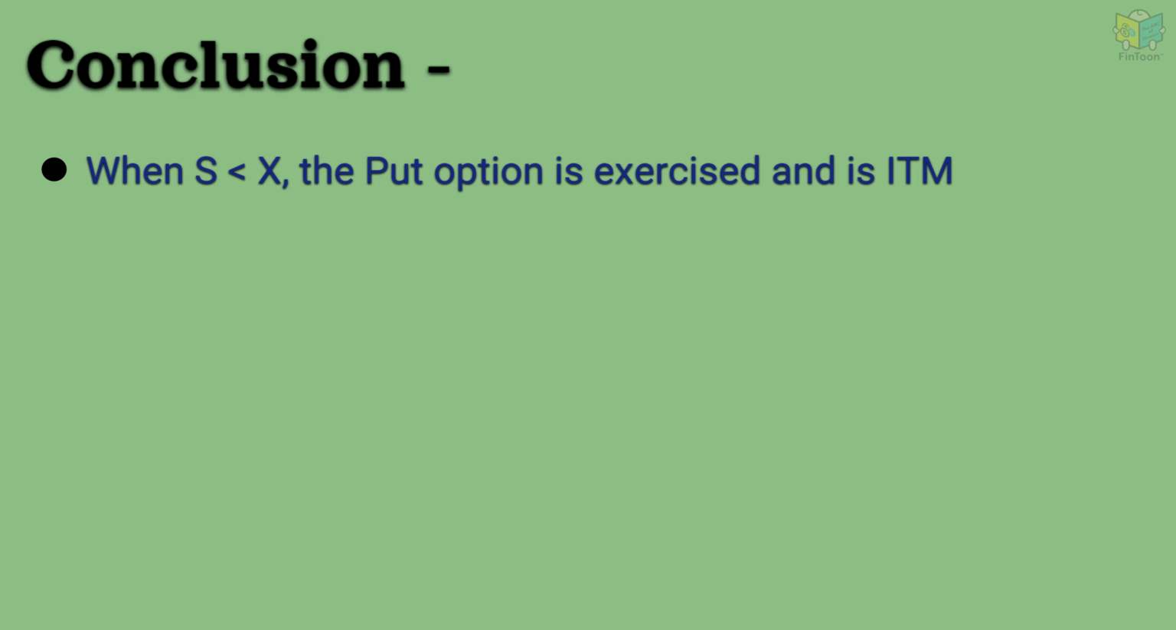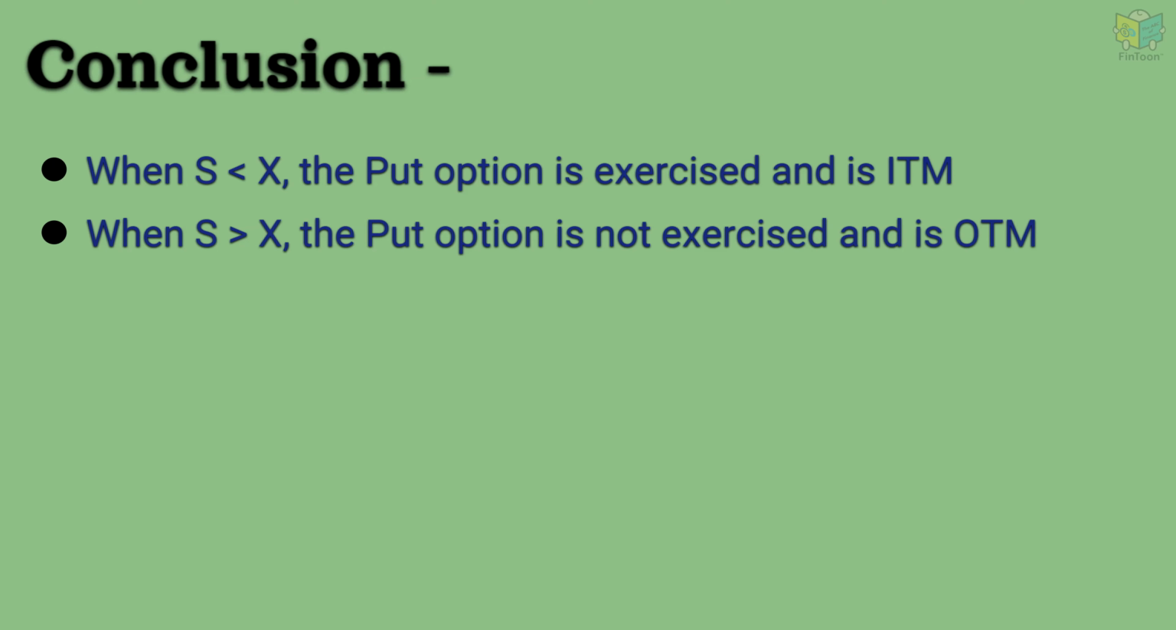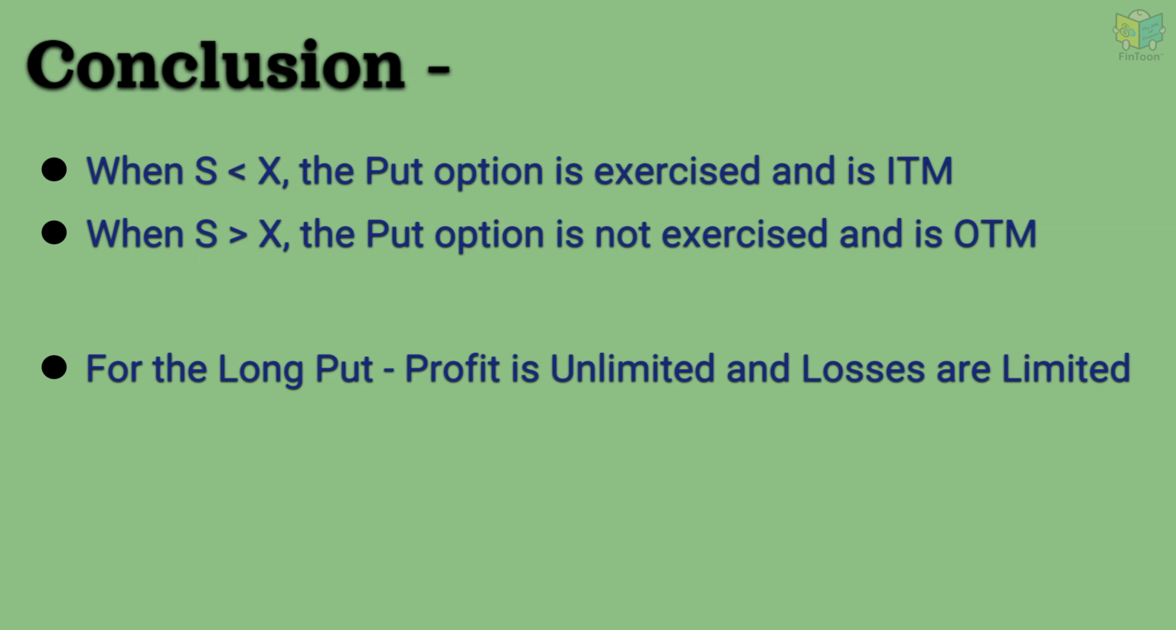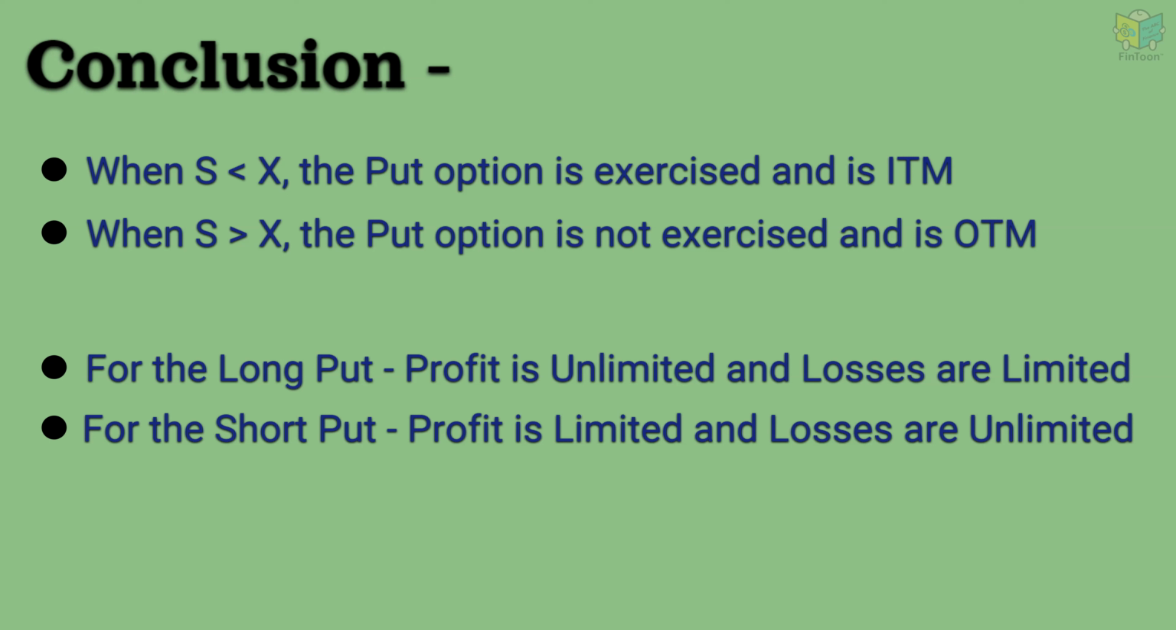Here is what we can conclude. When the spot price is less than the strike price, the put option is exercised and it is an in-the-money put option. When the spot price is greater than the strike price, the put option is not exercised and it is out of the money. For a long put, the profit potential is unlimited and the loss is limited to the amount of premium paid. For a short put, the profit potential is limited to the amount of premium received and the loss potential is unlimited. The break-even price can be calculated as the strike price X minus the premium P.